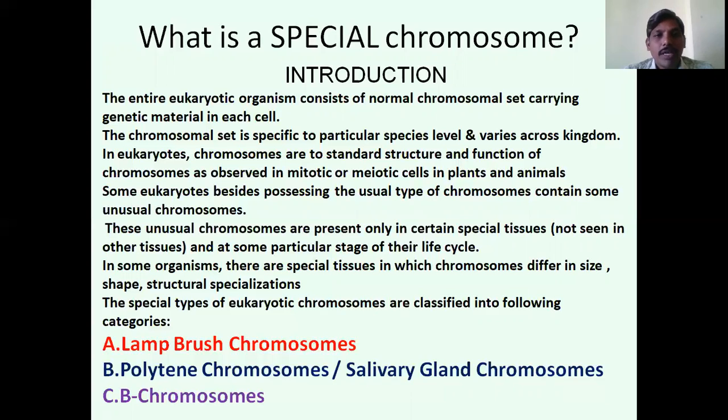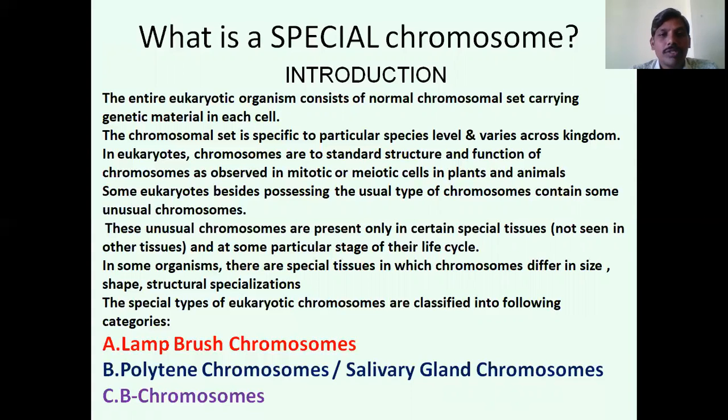Every eukaryotic organism has a normal chromosomal set carrying the genetic material in each cell. Each chromosome carries some genes from parent to offspring. This chromosomal set is specific to a particular species, but it varies across the kingdom.